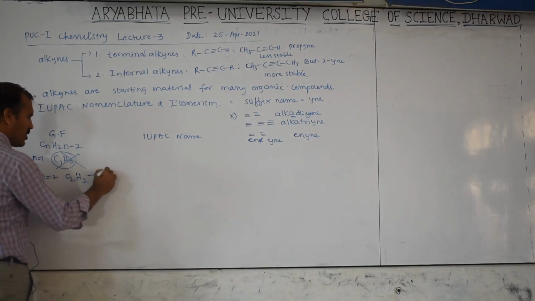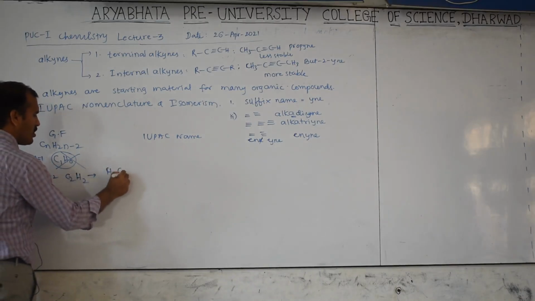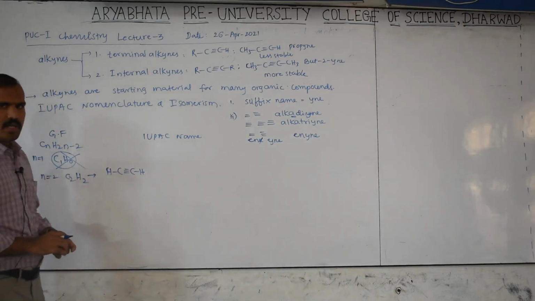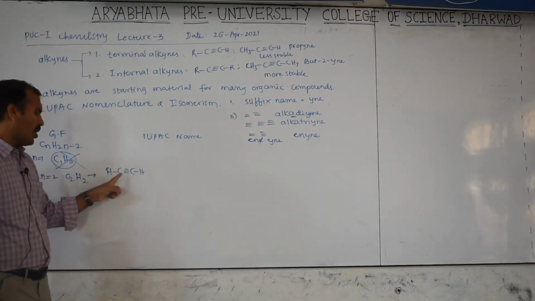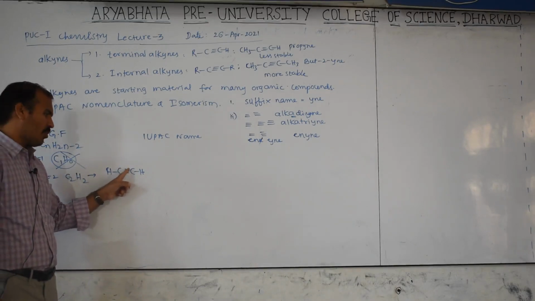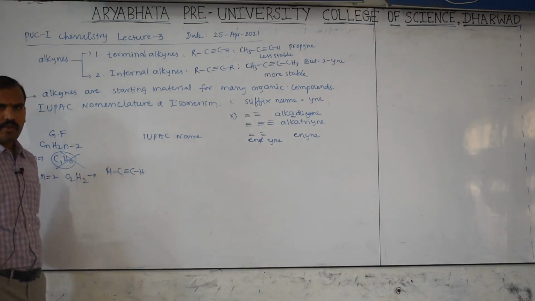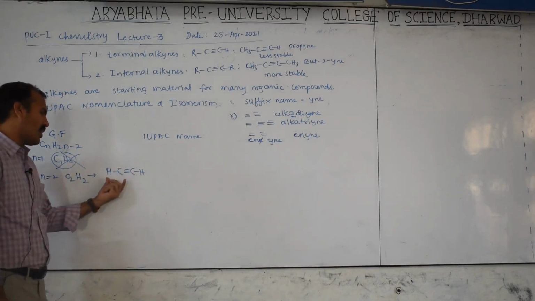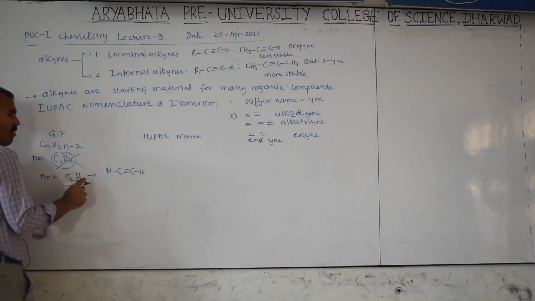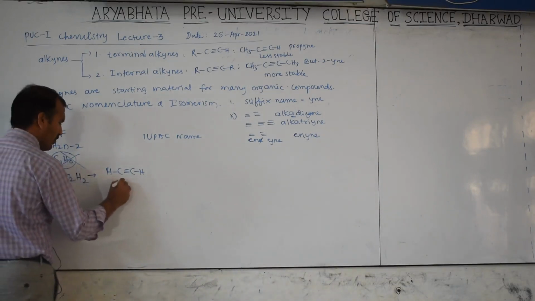This can be represented as HC triple bond CH. When you are writing this structure, don't forget the carbon valency is 4. Carbon here has 1, 2, 3 bonds plus 1 bond, 4. So each carbon has 4 bonds, then it is correct and it exists. So the first alkyne is ethyne.